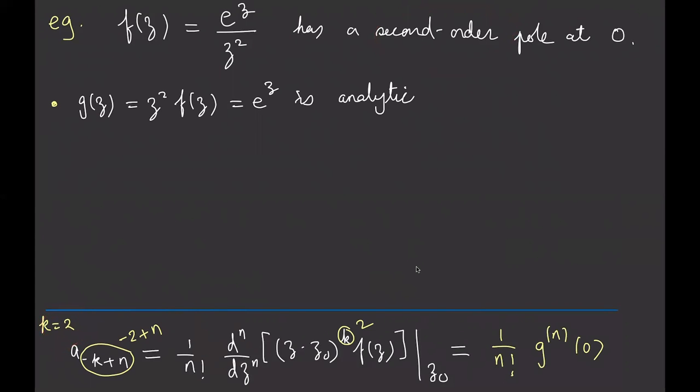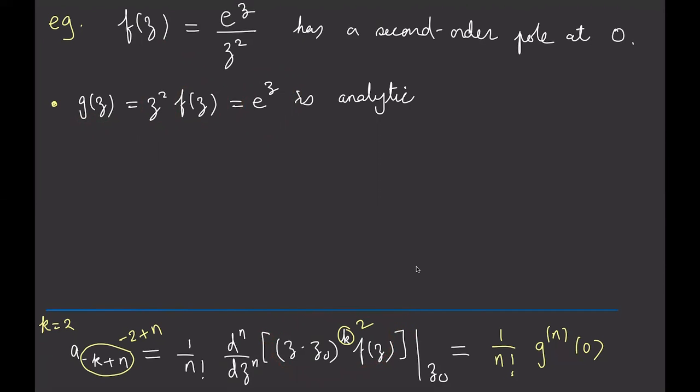Okay, so first thing I noticed that we said it's a second order pole, so I'm going to put in k equals 2 into this expression, right? So over here I'm going to get minus 2 plus n, so k is equal to 2 up there, and that's something that's pretty nice. And of course z0 is equal to 0 as well, right? So if I define my g of z to be, well, I just multiply the z squared onto that side, so that's e to the z. So here is g of z, which is analytic now. By multiplying by z minus z0 to the power 2, I have made the function analytic because f of z has a second order pole at z equals z0. So g of z is that function here, and this is g of z over here as well, right?